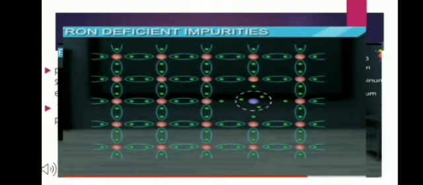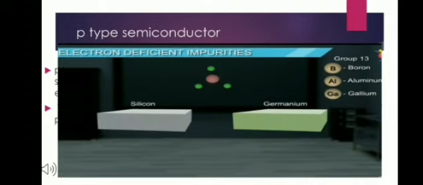Now, it is important to note that in N-type semiconductors, silicon doped with phosphorus has more electrons. Thus, here the electrons in the partially filled conduction band are more. In P-type semiconductors, silicon doped with boron has fewer electrons than needed for bonding, and thus the vacancies or holes are in the valence band.